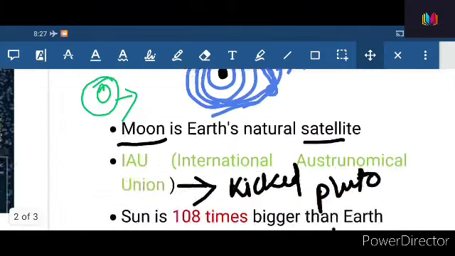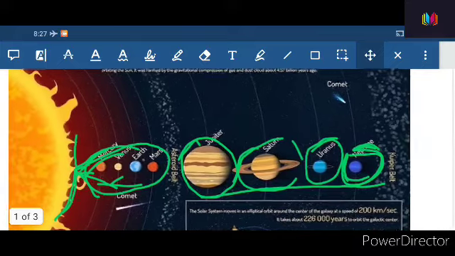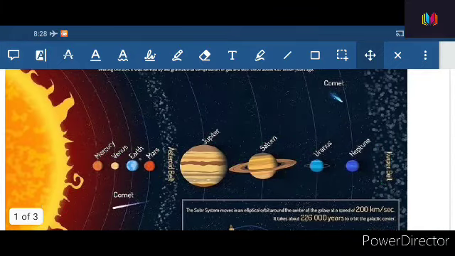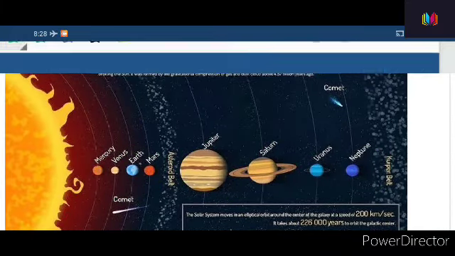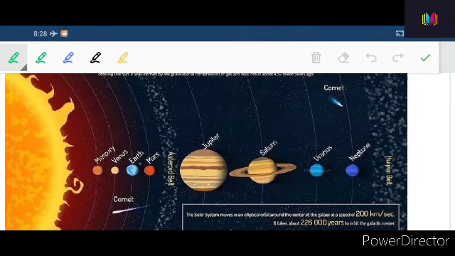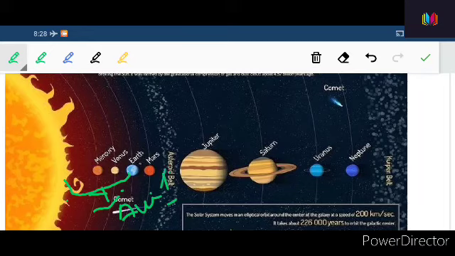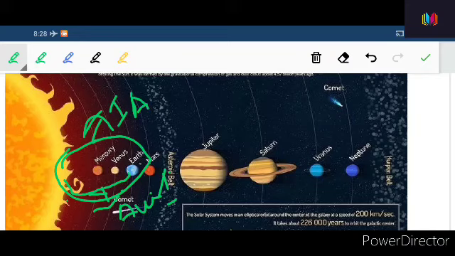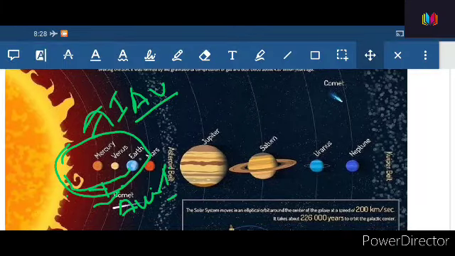Now let us go back to this picture. So friends, now you can see that the distance between earth and sun is called an astronomical unit, or it is 1 astronomical unit. So this distance is called 1 astronomical unit. And in this way they measure distance in space.